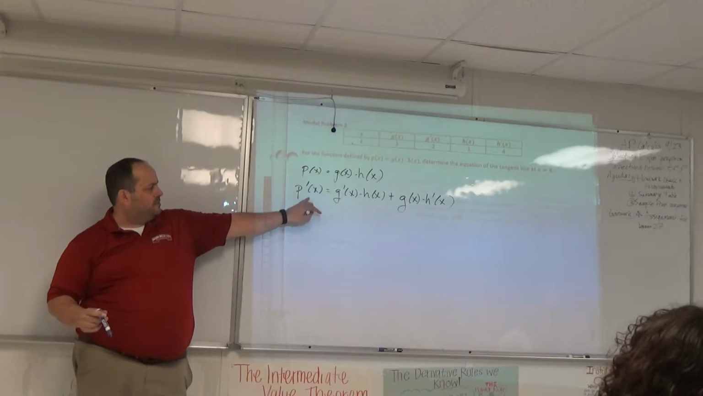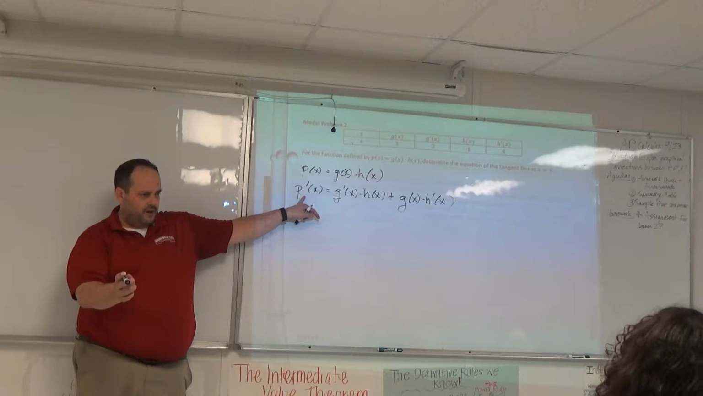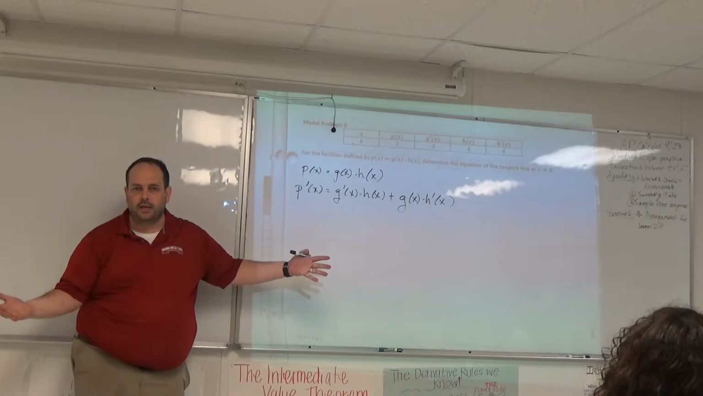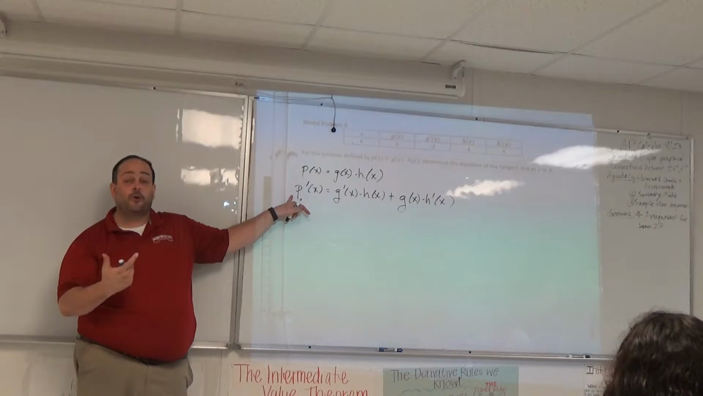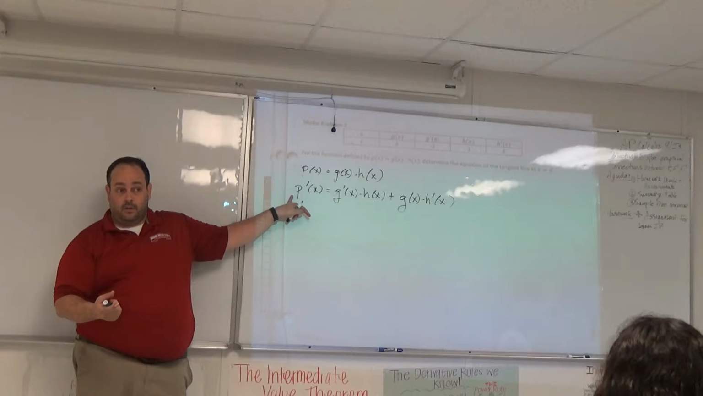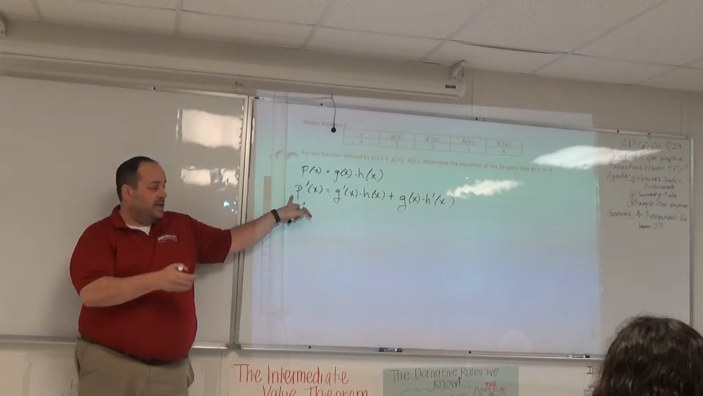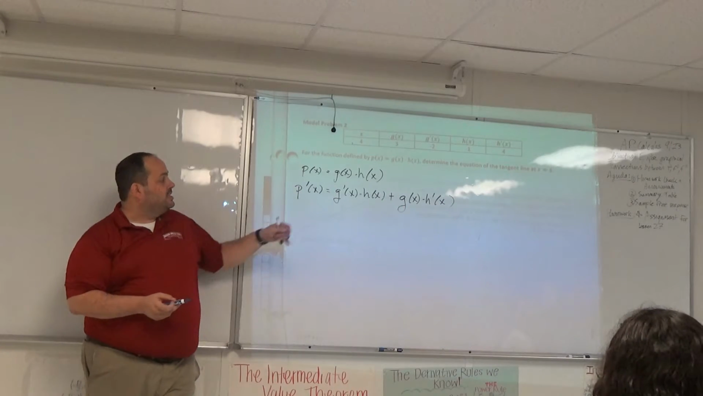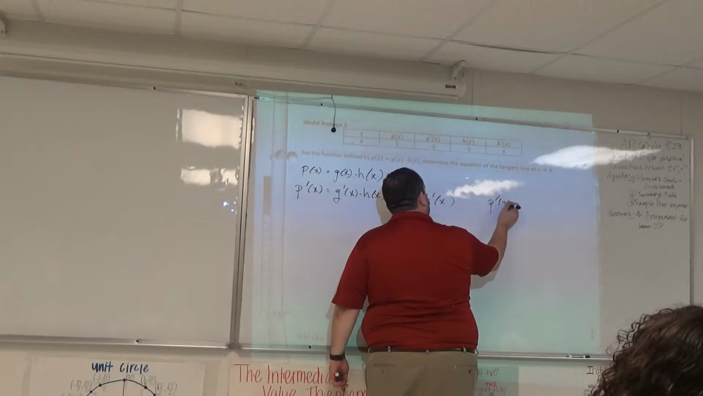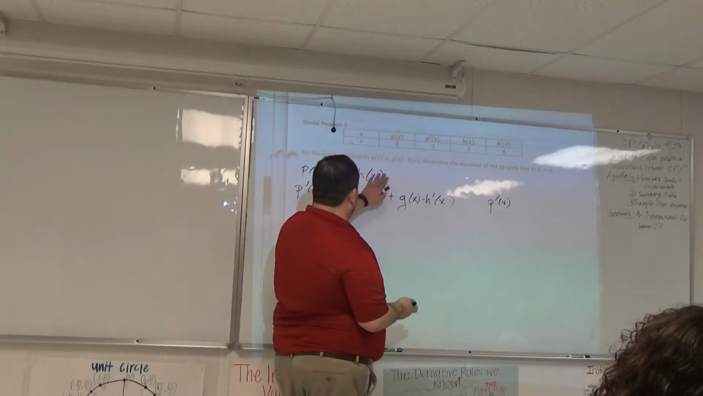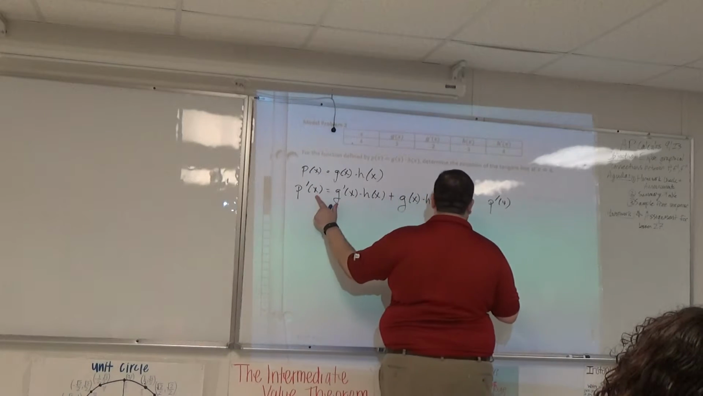Now, I saw in most papers that people are taking the derivative, they're using the product rule. Why are we even taking the derivative? What's the derivative going to get you that you don't already have? It's going to get you the slope of the tangent line. Specifically, what you need is the slope of the tangent line at 4. So P prime of 4.